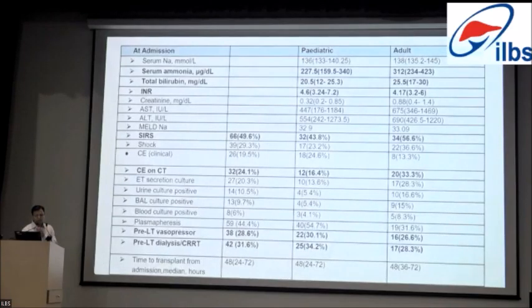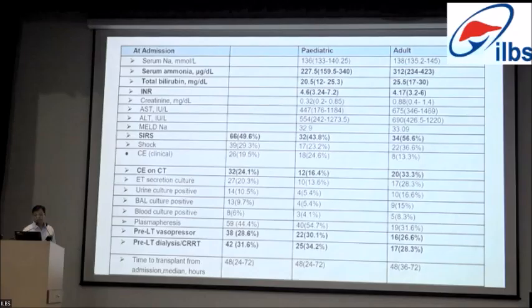Coming to other parameters at the time of admission, that is serum sodium level and ammonia. Ammonia level in pediatric patients is 227 on an average, the median value, and in adults it is 312. Total bilirubin level, these are all highly jaundiced patients: 20 in pediatric and 25 in adult. PT-INR value is quite high, 4.6 and 4.17.